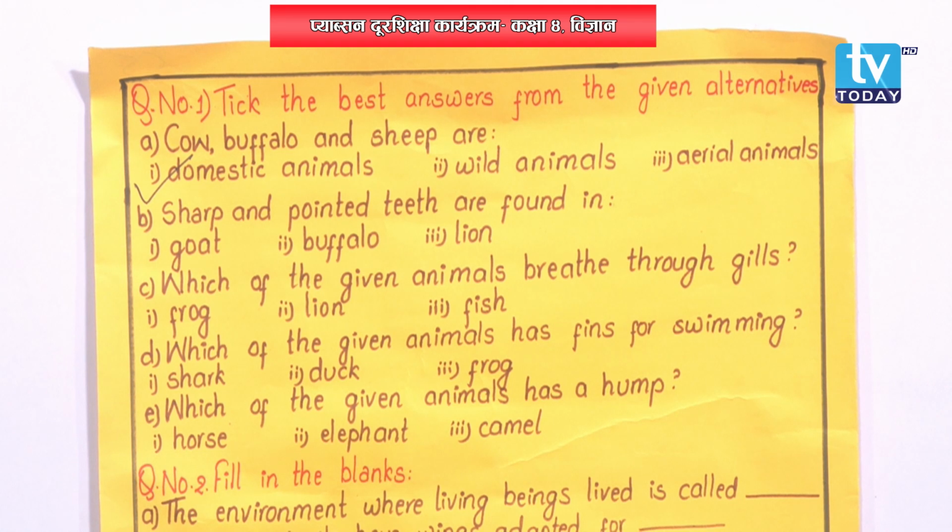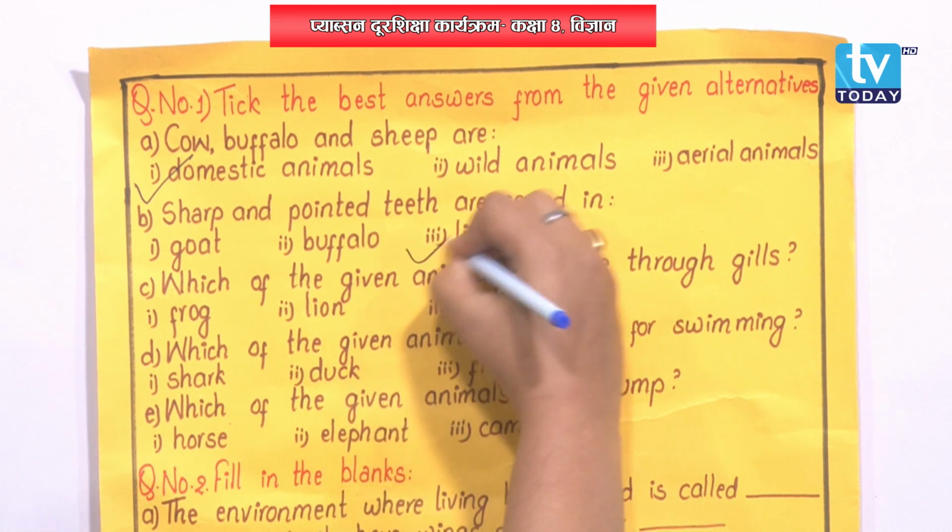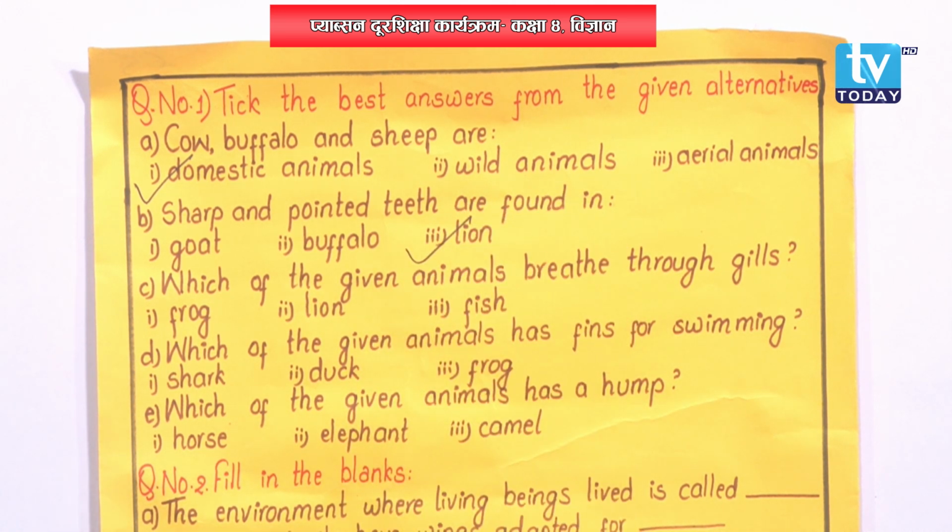Now among these, goat, buffalo and lion, which one is the carnivorous animal? I guess lion is, right? What type of animals are carnivorous animals? The animals that feed on flesh of other animals are carnivorous animals. And here goat and buffalo, both of them are domestic animals, and they are herbivorous animals, plant eating animals. So lion is the carnivorous animal.